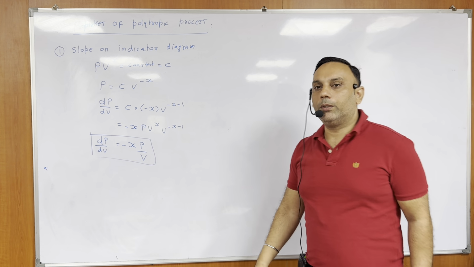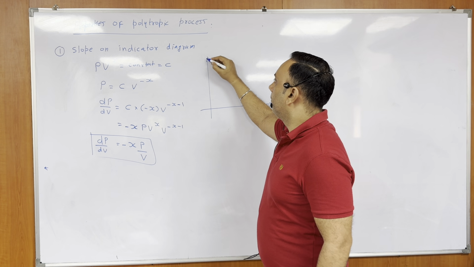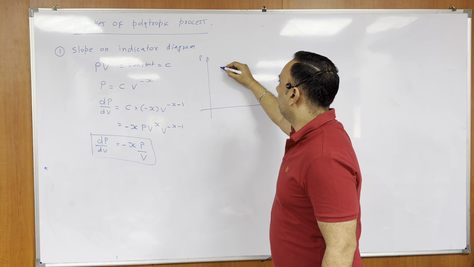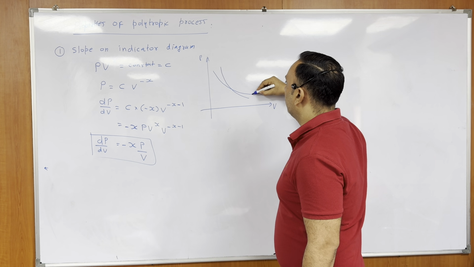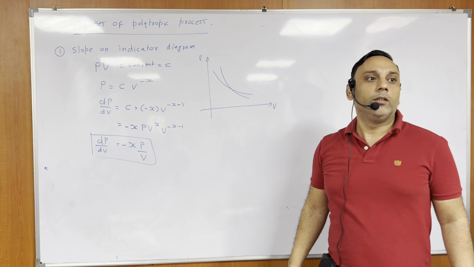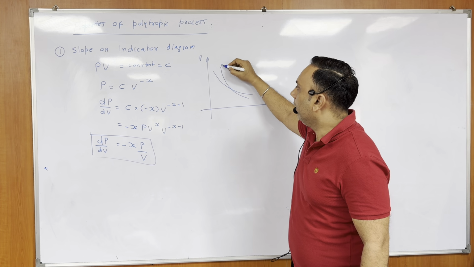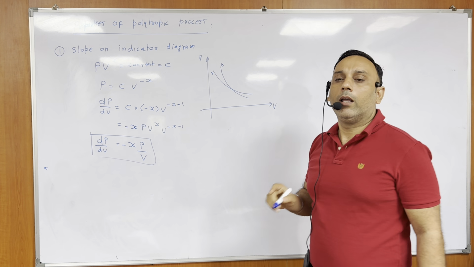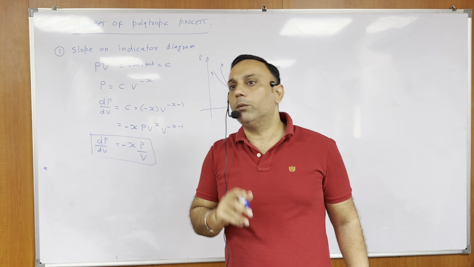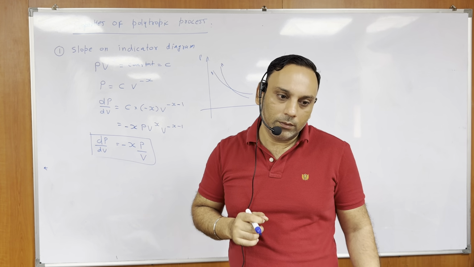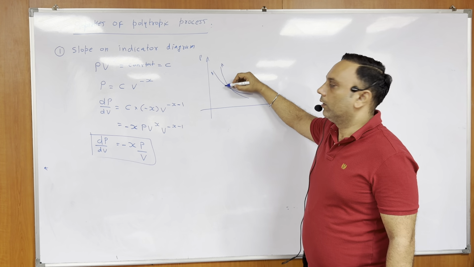For example, a very common example: sometimes two graphs are shown to you on a PV indicator diagram, and they are asking, out of these two graphs, one is isothermal, one is adiabatic. Do you remember this question? Say that the upper one is A, that is B. Out of A and B, one is adiabatic and the other is isothermal. So can you say which one is adiabatic and which one is isothermal?